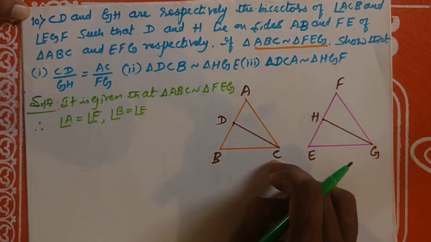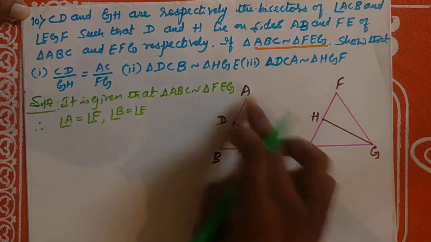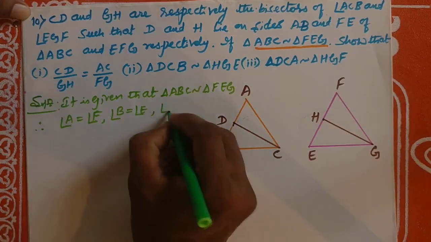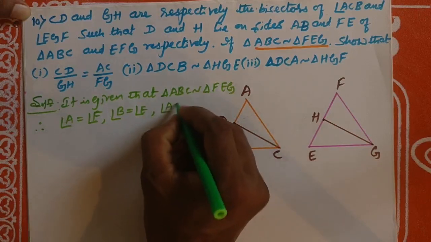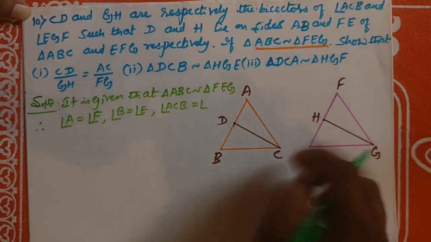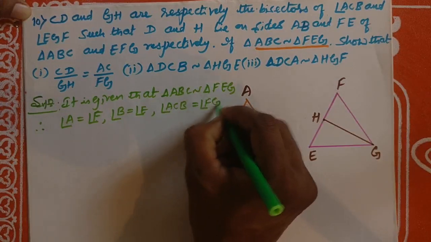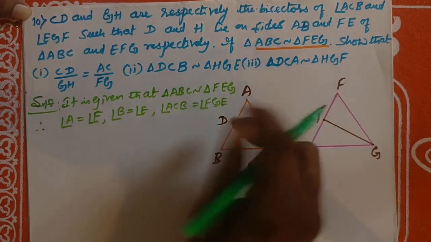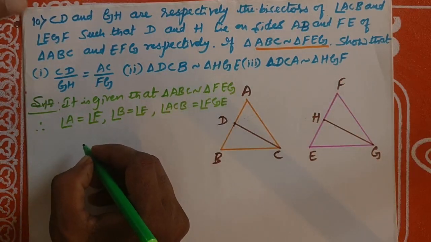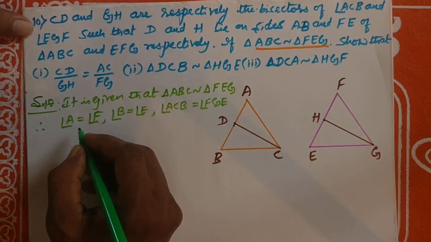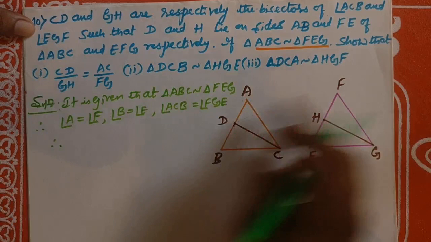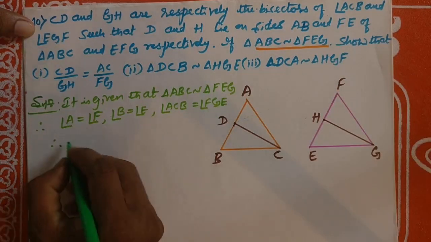That is, angle ACB is equal to angle FGE. Therefore, angle ACD is equal to angle FGH.